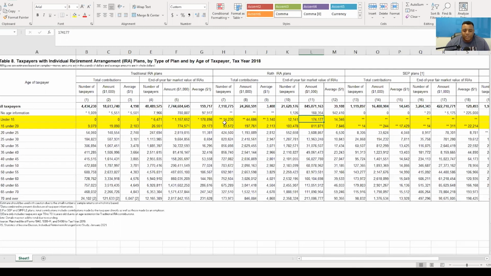Total contributions to Roth IRAs: 14,000 taxpayers for a total of $45 million. Pretty sweet. Look at this. I'm loving this.